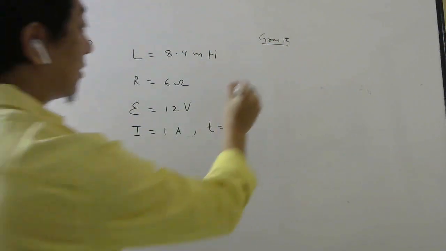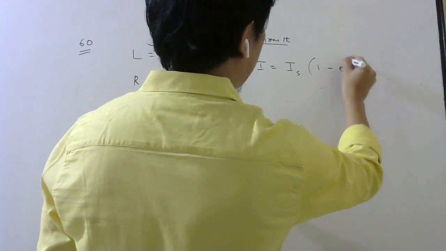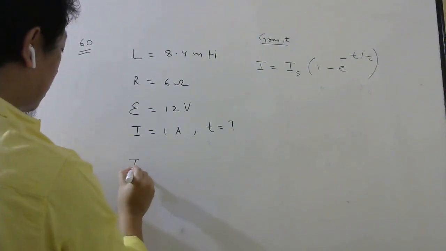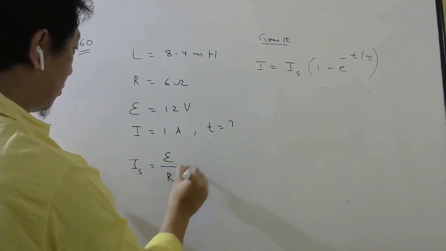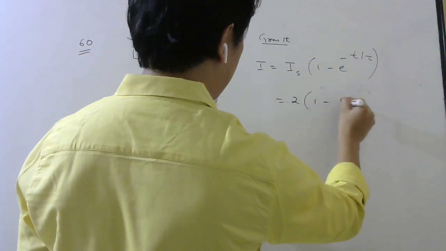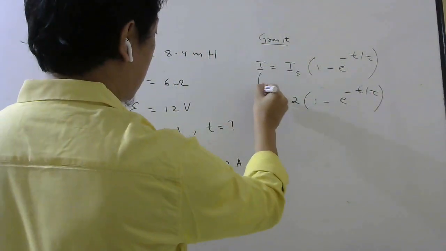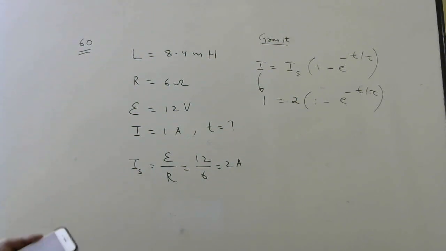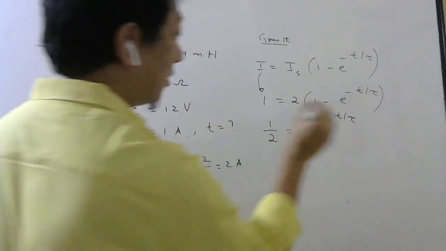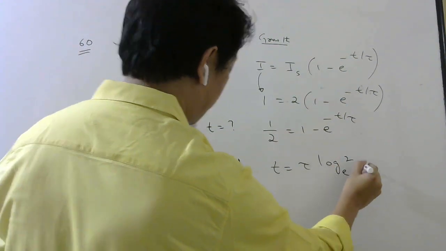So for growth, what is the formula? For growth, the formula is current at any time is final current, steady state current, into 1 minus e power minus t by tau. So steady state current we know is E by R, so 12 by 6, which is 2 ampere. So 2 into 1 minus e power minus t by tau. They want the current to be 1 ampere. So this will be 1 by 2 equals 1 minus e power minus t by tau. Same calculation we have done already. So time taken will be tau into log 2 base e.